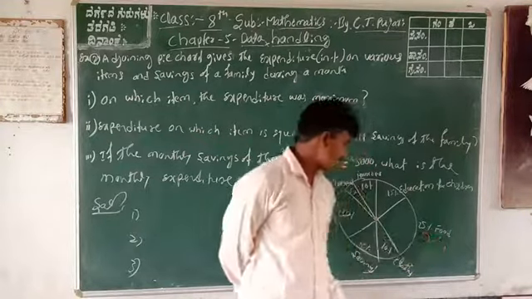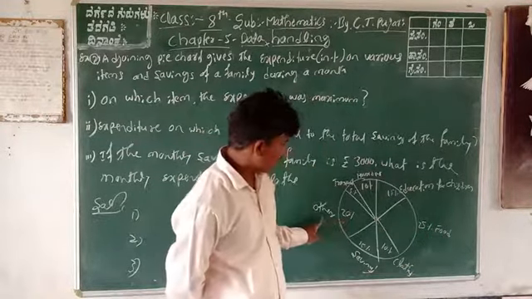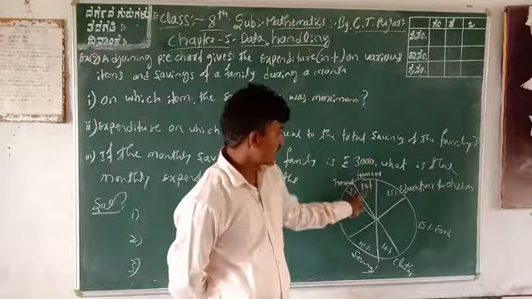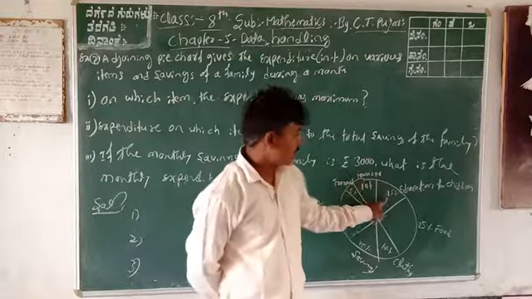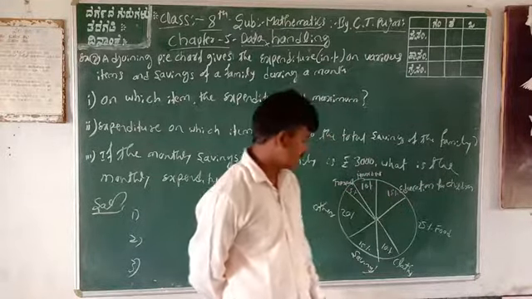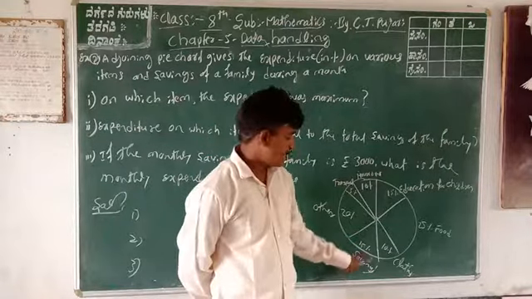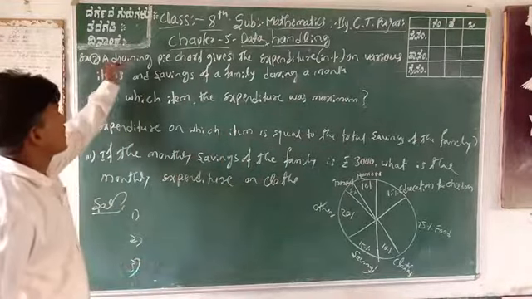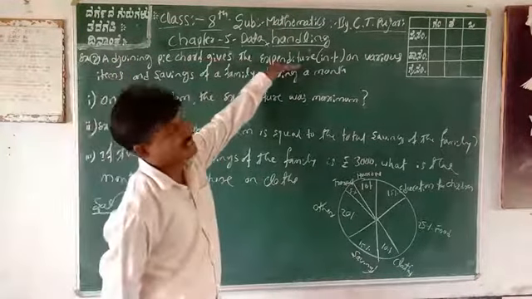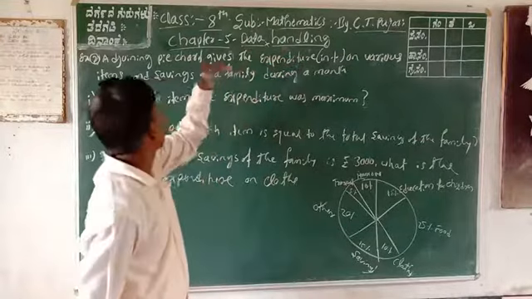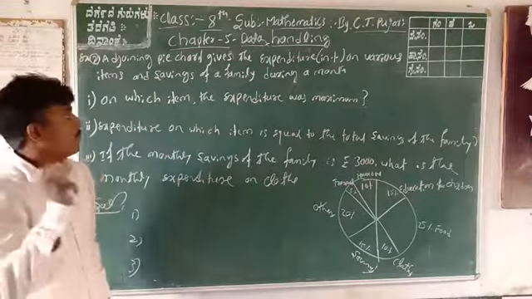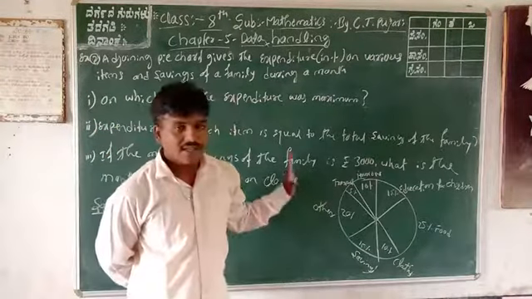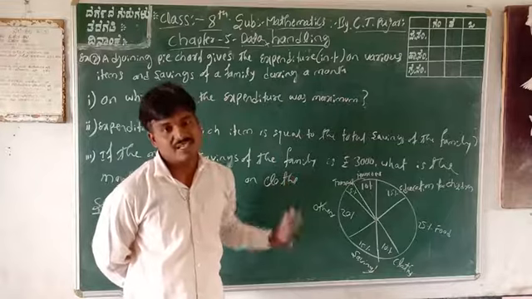Next, 20% is others. 5% is transport. 10% is house rent. Next, 50% is education of children. Next, 15% is savings. Only 10% is clothes. Therefore, this pie chart gives the expectation of various items and savings in the family during the month, from the monthly income.